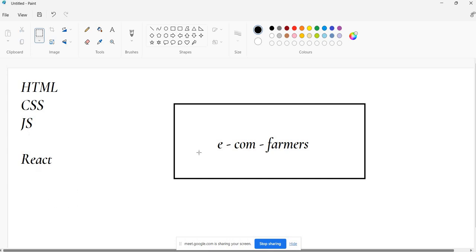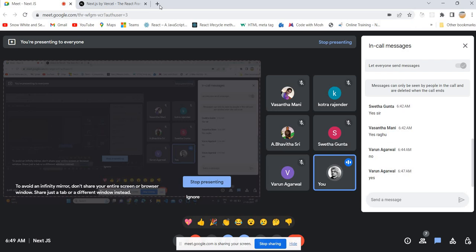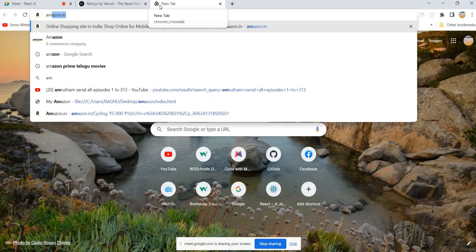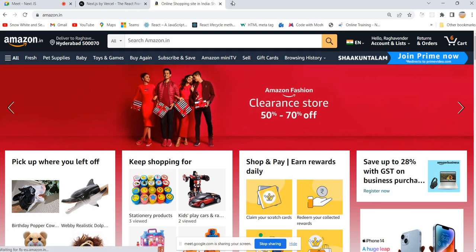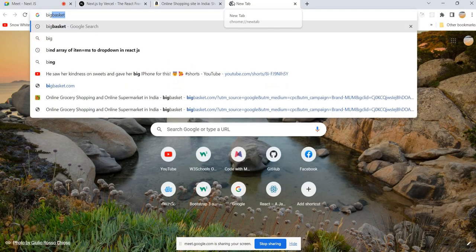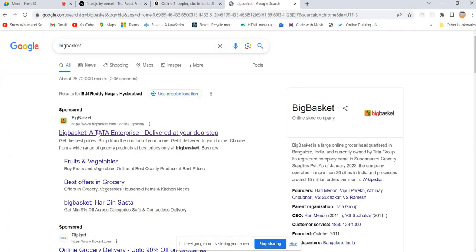So now we want to do a project that is an e-commerce application, exactly how Amazon is working. We should implement it the same way. Or Big Basket, which is very close to our application. Big Basket is an online grocery.